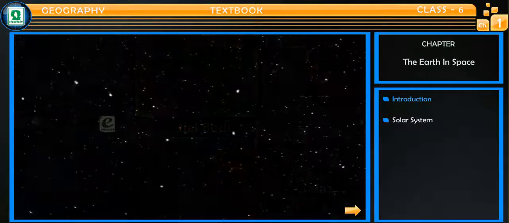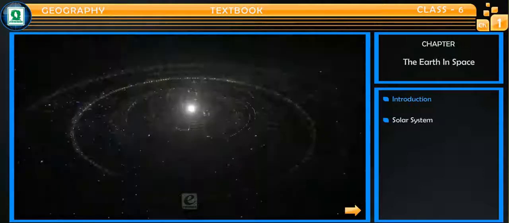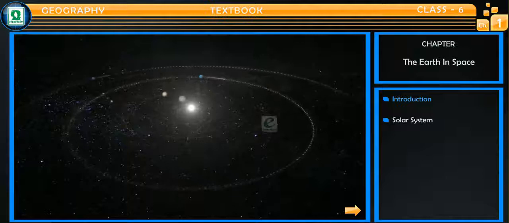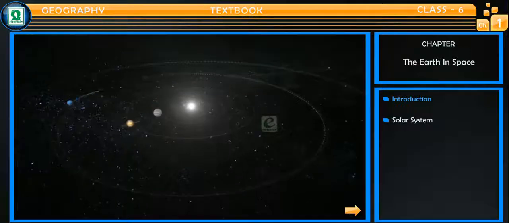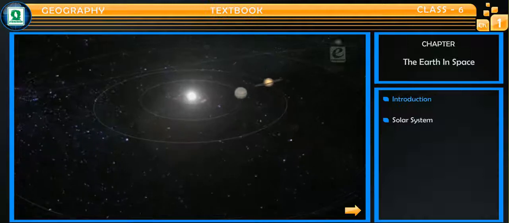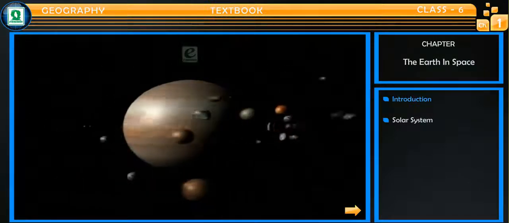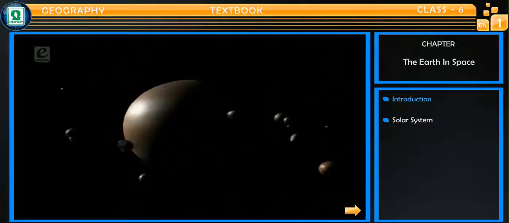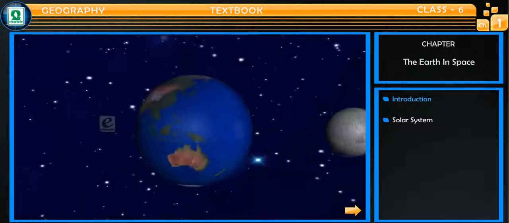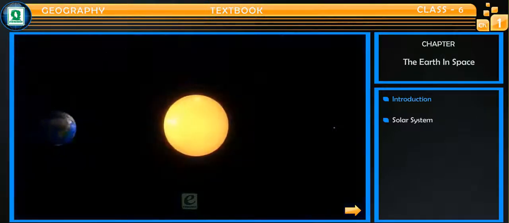The emptiness and darkness of this huge space is broken by the light of these twinkling stars, which emit light of their own. Some heavenly bodies revolve around these stars. They are called planets. And there are some other bodies which revolve around these planets called satellites. In the same way as moon revolves around the Earth and our planet Earth revolves around the sun.